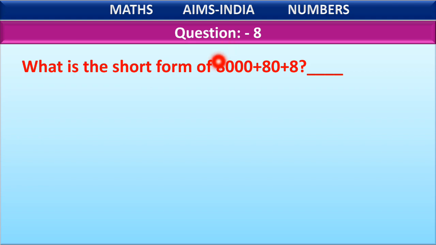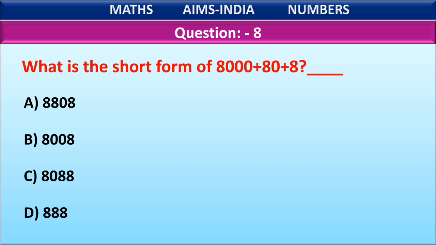Now the place values are given here. We have to take the face values of the digits and form a number. Okay children, let us look at the options here. Option A, 8808. Option B, 8008. Option C, 8088. Option D, 888.